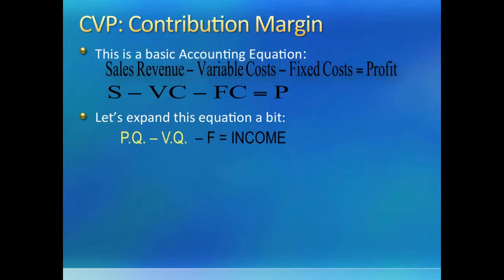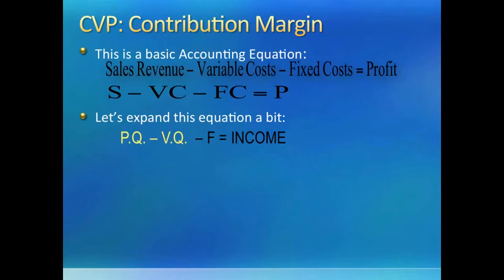So, if we rewrite the equation in symbols, it would say S, which is sales revenue, minus VC, which is variable cost, minus FC or F, which is fixed cost, is equal to income. I changed P, that is profit, to income simply because I want to reserve P for price per unit and do not want to confuse you with profit. So we will use I for income.